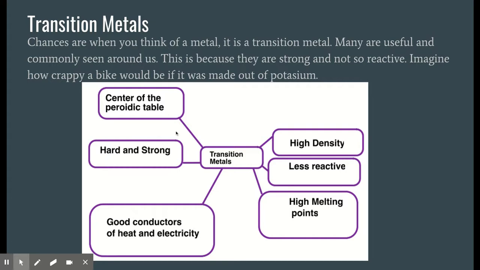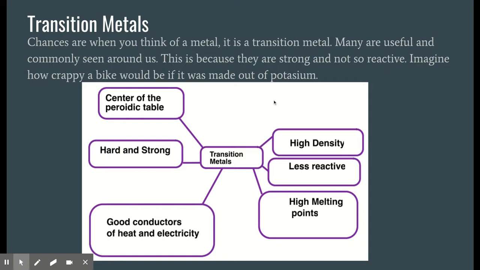Transition metals are in the center of the periodic table. I'll show you a picture in a little bit. They're hard and strong. They're good conductors of heat and electricity. They have a high density. They're less reactive. And they have high melting points. And because of all these things, they're super useful. All right, we don't want to build a bicycle out of potassium because then it would explode when it got wet outside and also not be very strong.